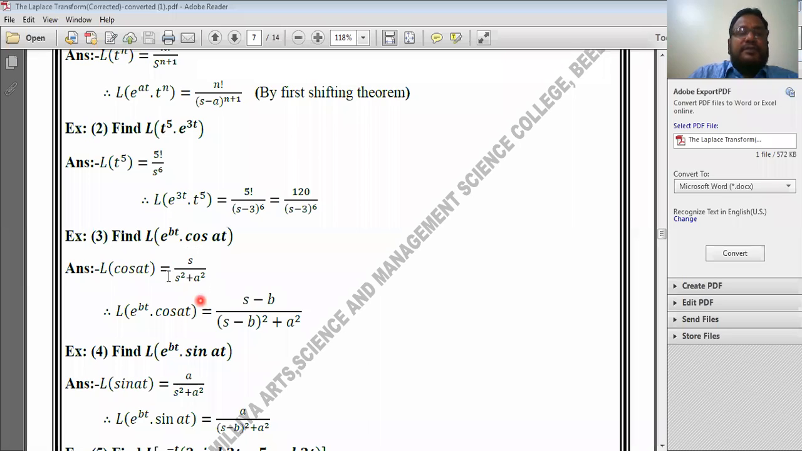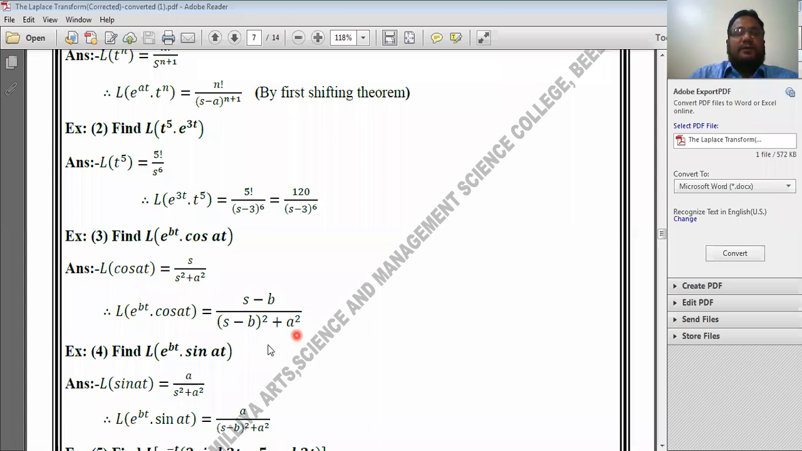Therefore in this result we got for Laplace transform of cos of at, wherever there is s, you have to replace it with s minus a. So s becomes s minus b divided by, this s is replaced by s minus b, therefore it becomes s minus b whole square plus a square.